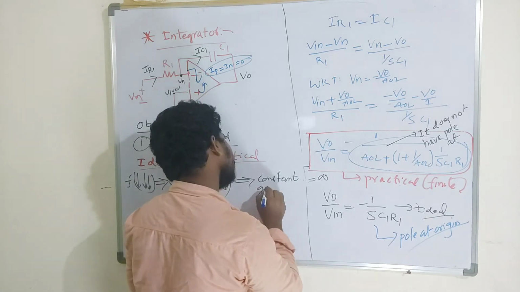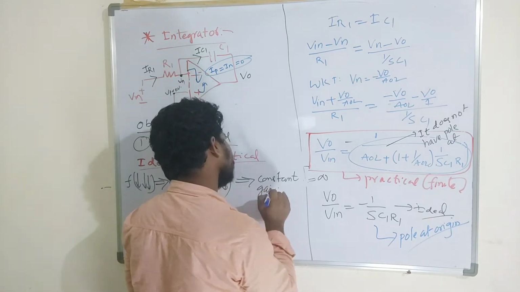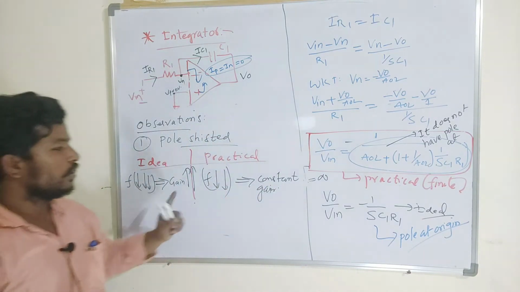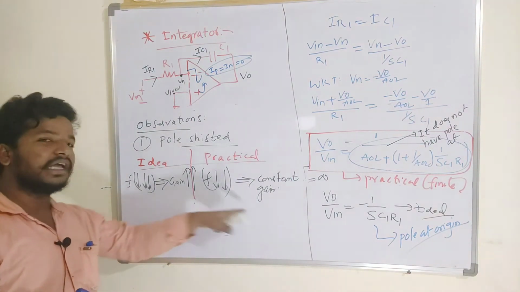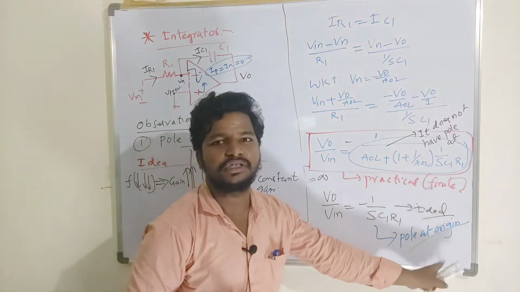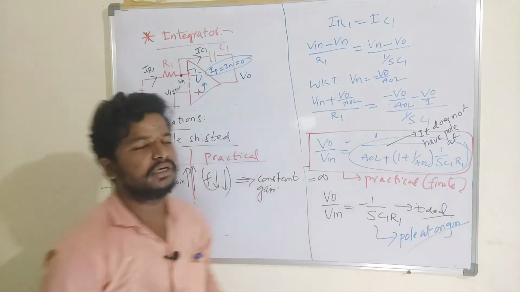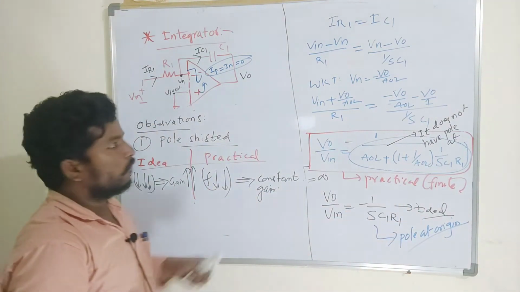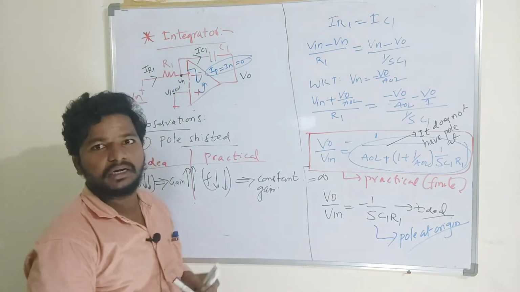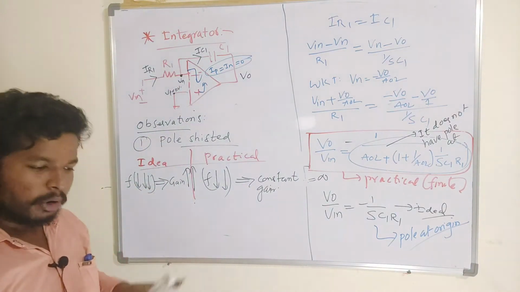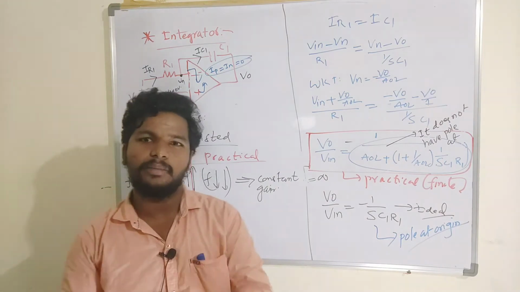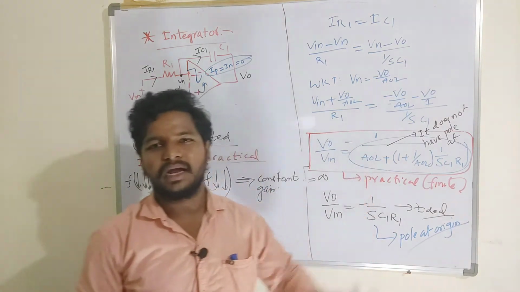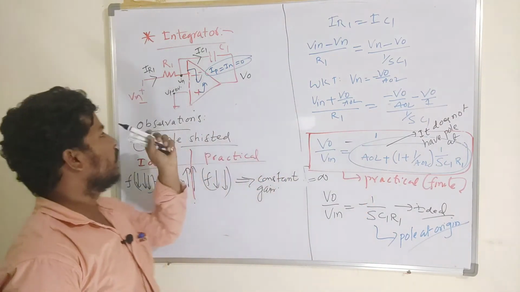So there is a variation in the gain of the circuit, and also there is a change in the frequencies of the signal. This is one of the major drawbacks of having a finite open loop gain. Whatever operational amplifiers we get in the market are all practical operational amplifiers having finite gains.